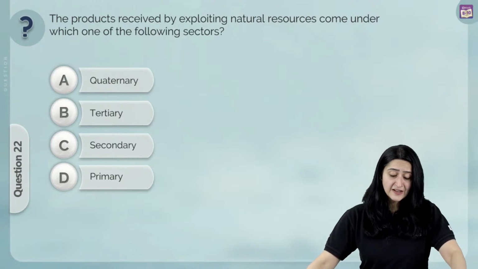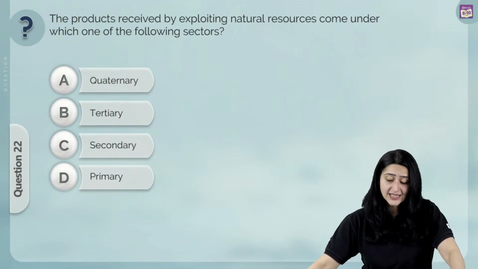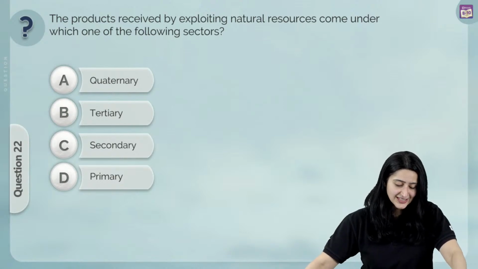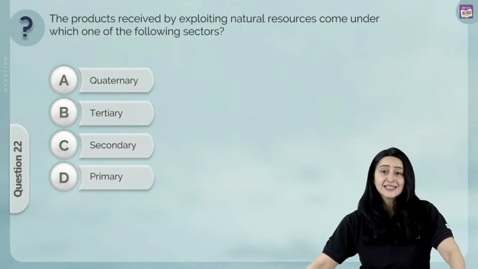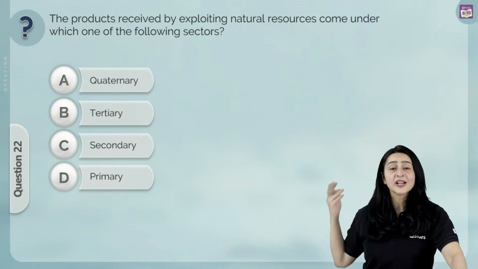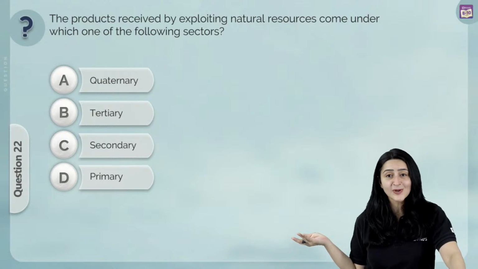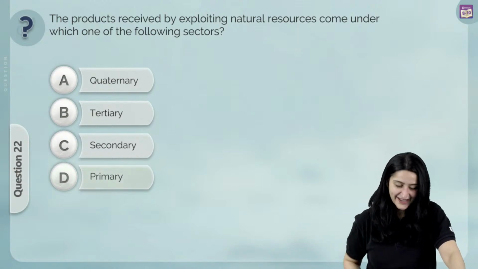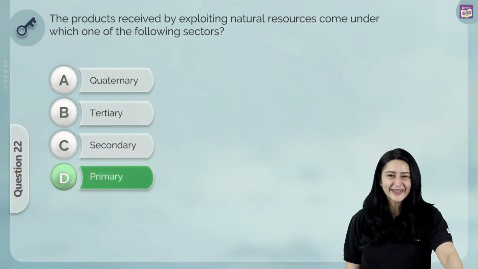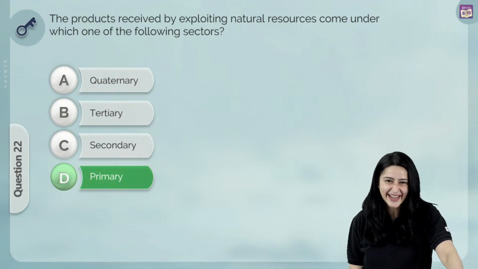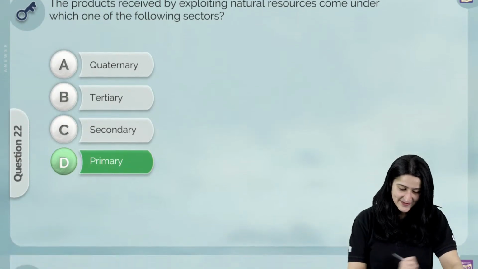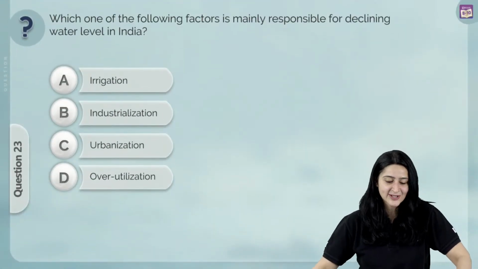The products received by exploiting natural resources come under which of the following sectors? Quaternary, tertiary, secondary or primary? Well, we've just discussed that. I don't even need to say it. You know that it's the primary sector. That's the correct answer. All right, let's move on to our next question.